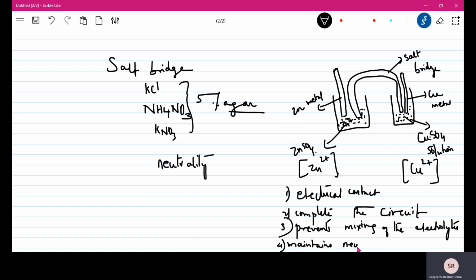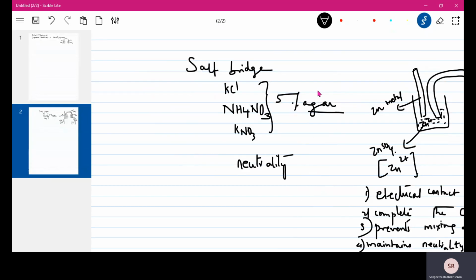Otherwise, if this bridge were not there, one of the solutions would have too much positive charge and the other would have too much negative charge, and then there would be no passing of current taking place. So it maintains neutrality of the solutions. This way the salt bridge helps in maintaining the circuit. So that is the purpose of having a salt bridge.